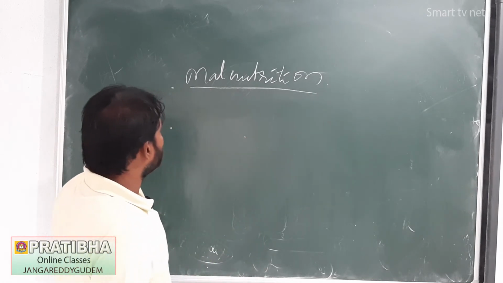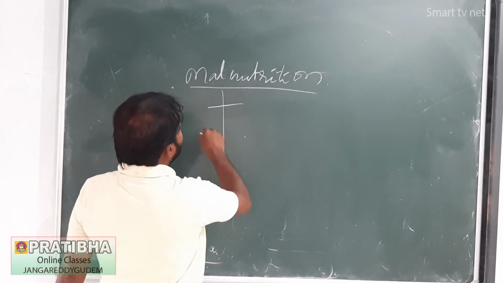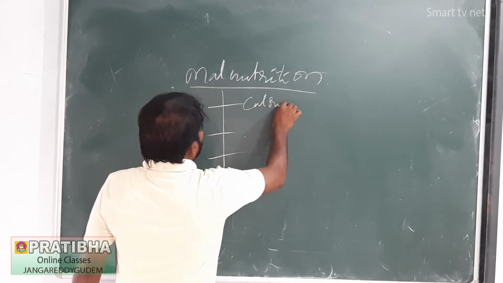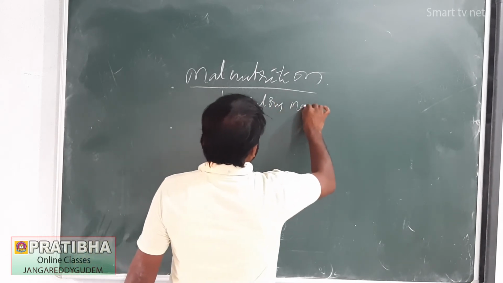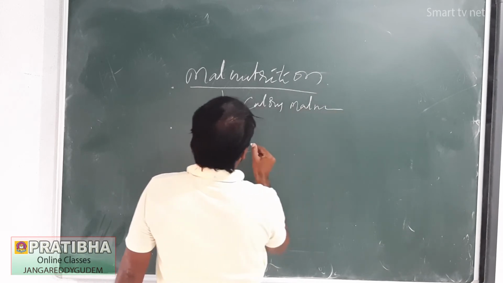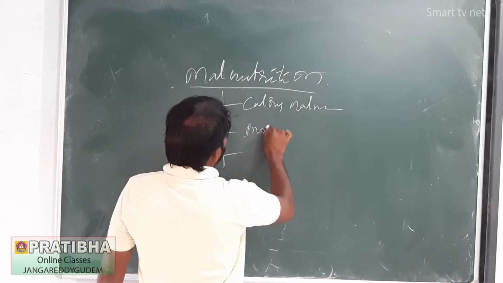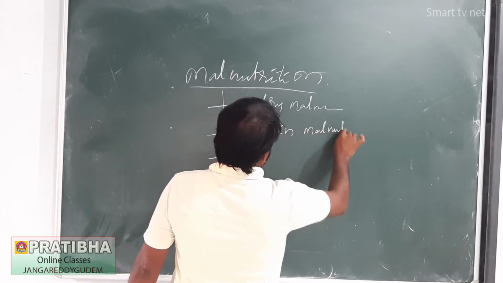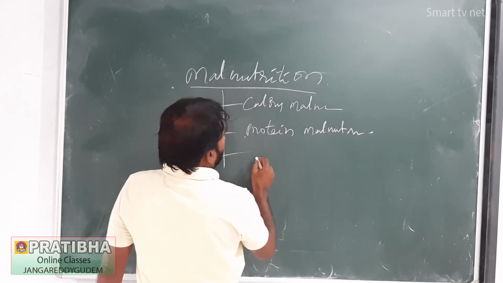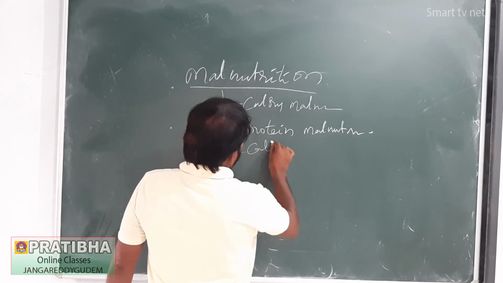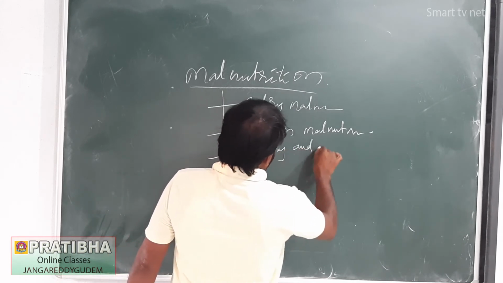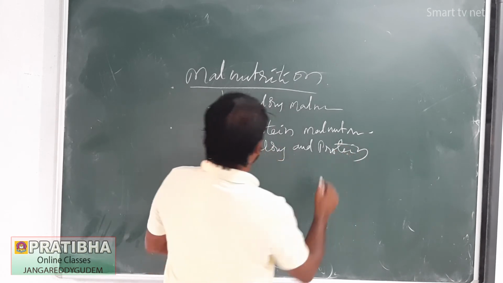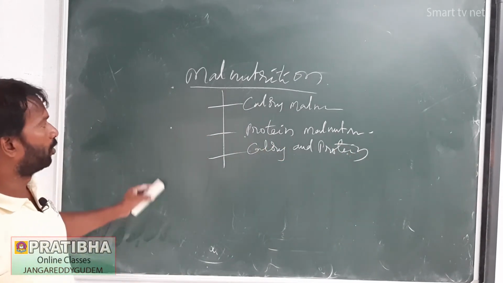Totally, there are three types of malnutrition: calorie malnutrition, protein malnutrition, and calorie and protein malnutrition.